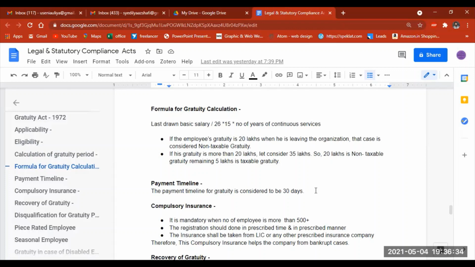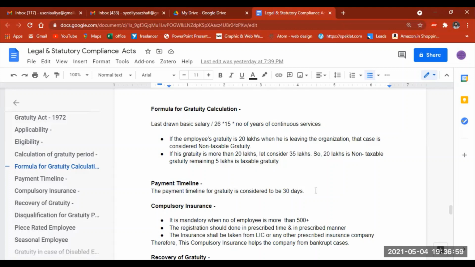Even if the calculation of the gratuity for an employee comes to more than 20 lakhs, like we take here 35 lakhs, the 35 lakhs is not given to the employee. So the 20 lakhs is the maximum.